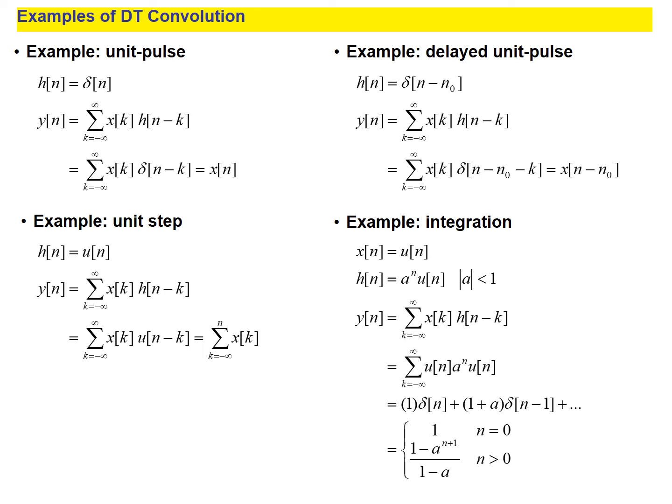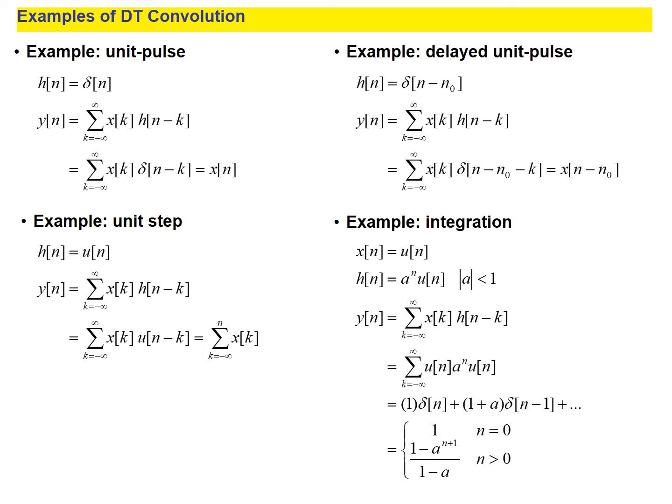Now, for the delayed unit pulse, h of n is equal to delta of n minus n0. So y of n is equal to sigma x of k into h of n minus k, that is x of k into delta of n minus n0 minus k, and therefore it is also x of n minus n0. So it is very simple and straightforward. There is nothing I am supposed to explain in simpler language or differently. There is no difference. As it is, you have to accept it.